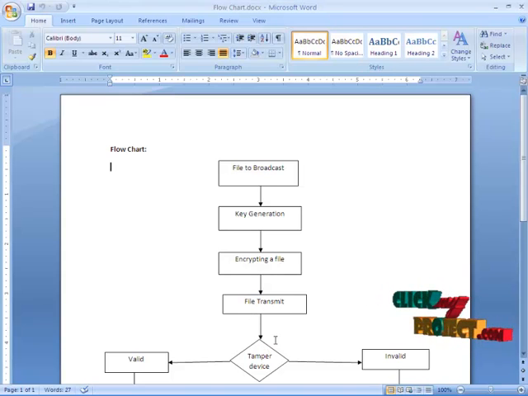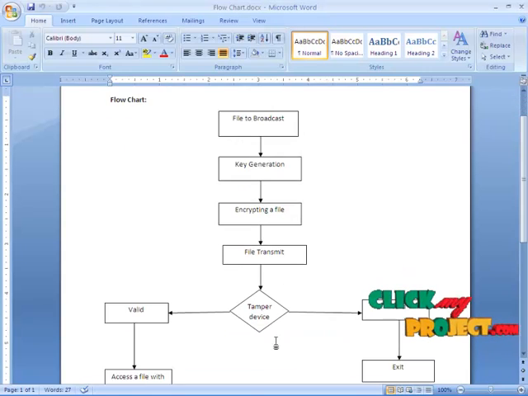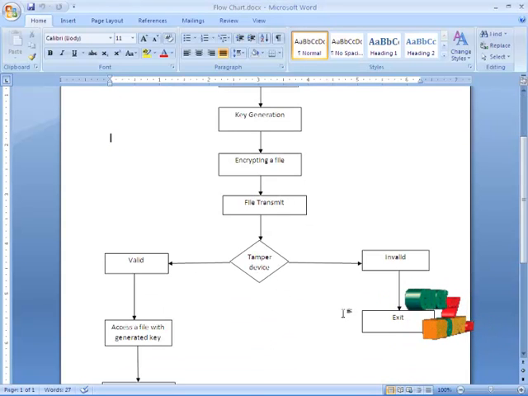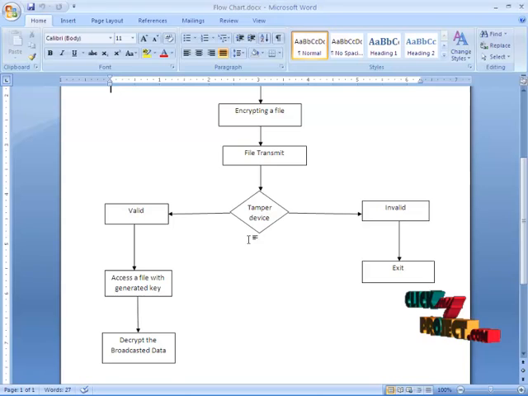The user receives the file. The user has authority to access the file only after validation. The validation is done with the help of the tamper device. If the user is not valid, they are not permitted to access the data. If the user is valid, they can access the file with the generated key. With the help of the generated key, the data is decrypted and broadcasted.